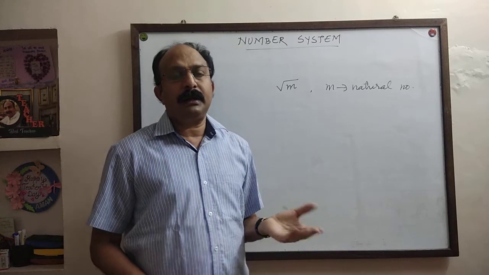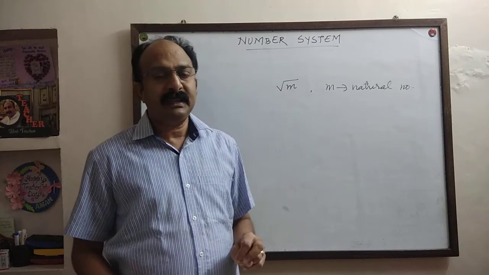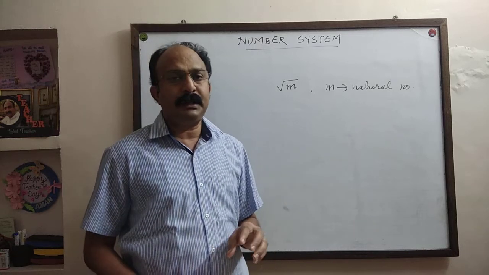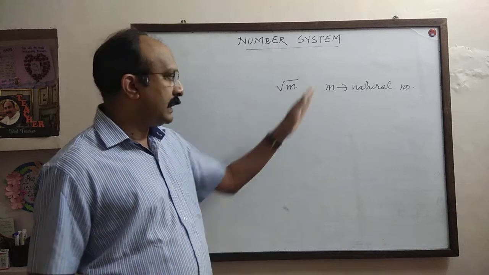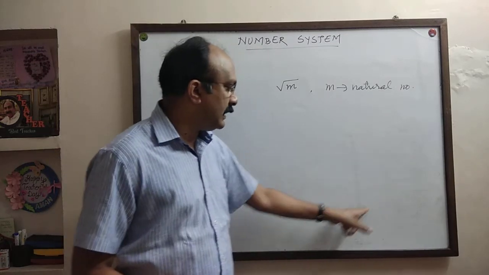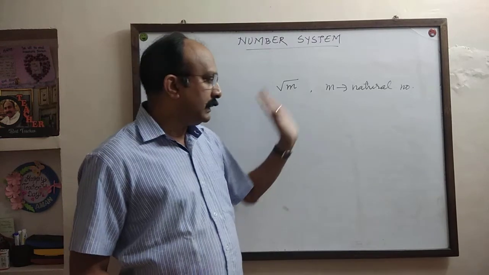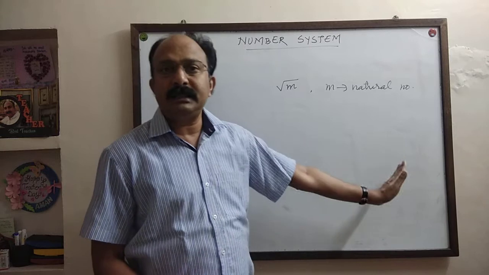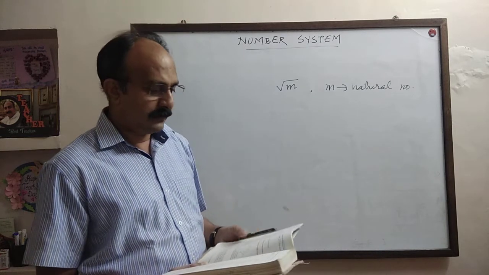Every real number can be either rational or irrational. In the previous class we saw in the final conclusion that numbers can be divided into two types, rational and irrational. Rational and irrational together are called real numbers. So in real numbers there are rational numbers as well as irrational numbers. So this statement is also wrong.